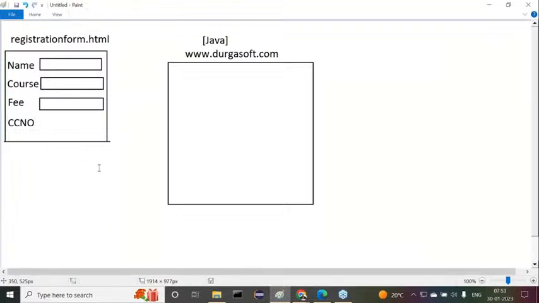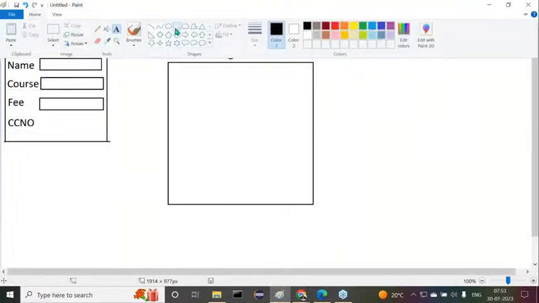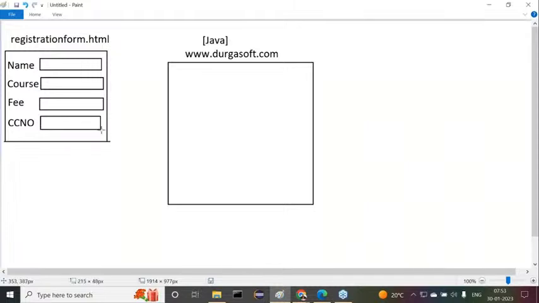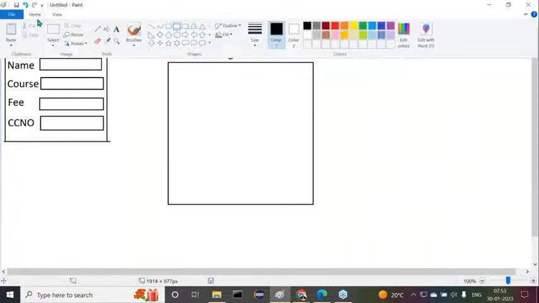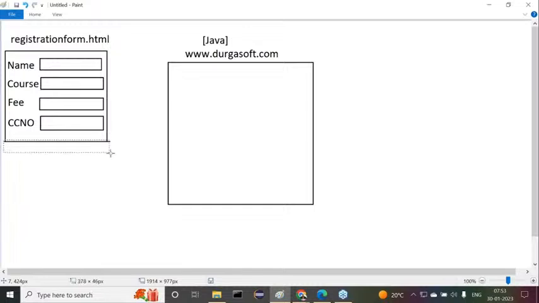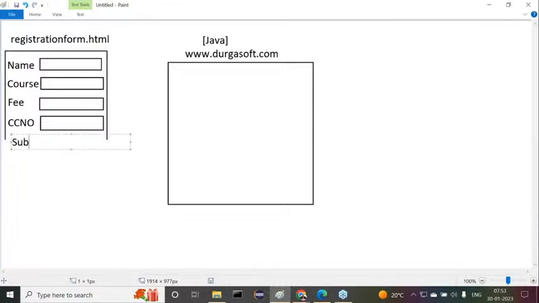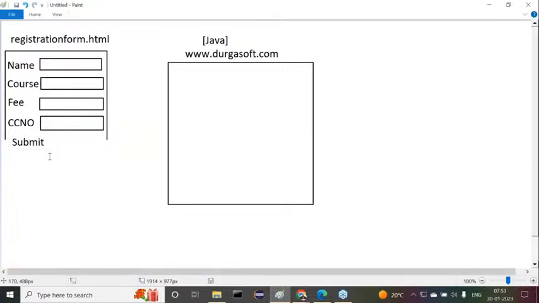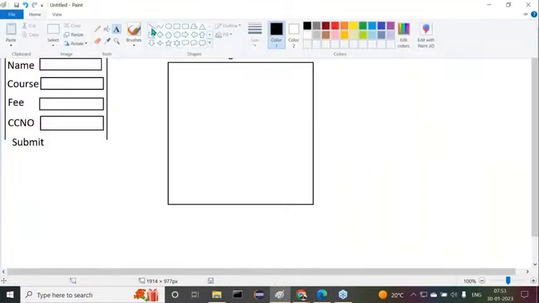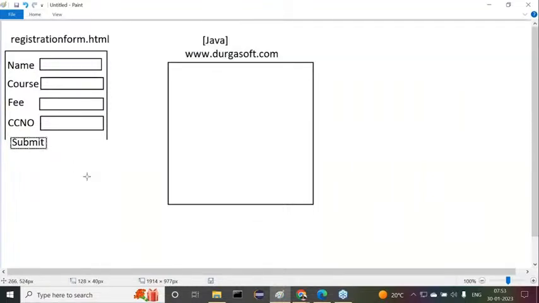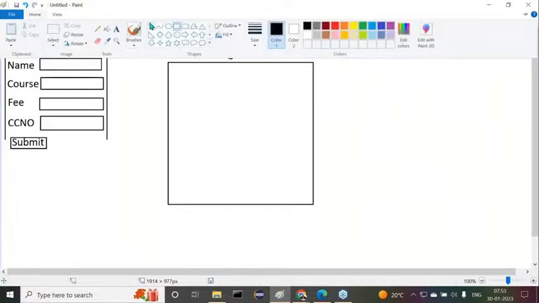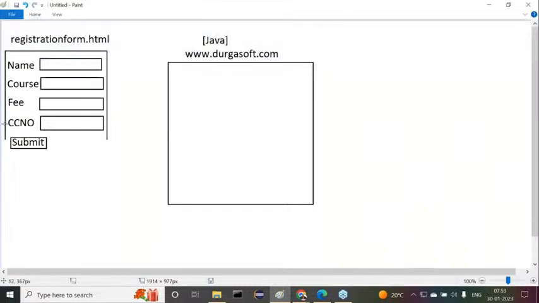But for example, if you want to go for the credit card number, then after taking the credit card number, directly a submit button. Of course, in a real-time application many fields are available, but I provided only the required fields here for demonstrating the requirement.